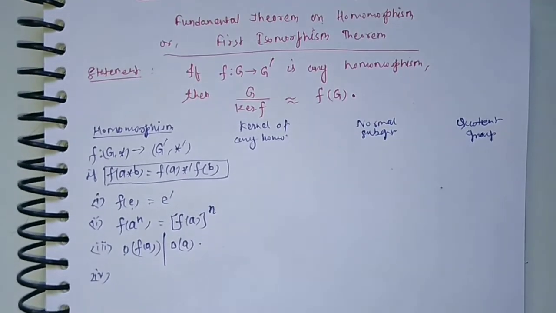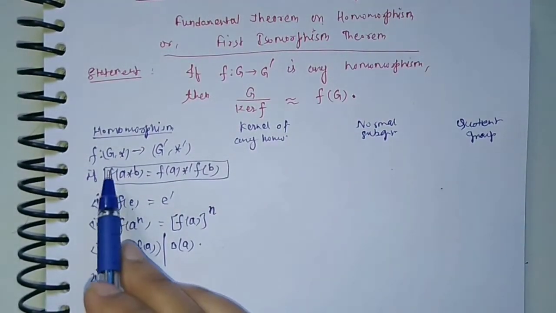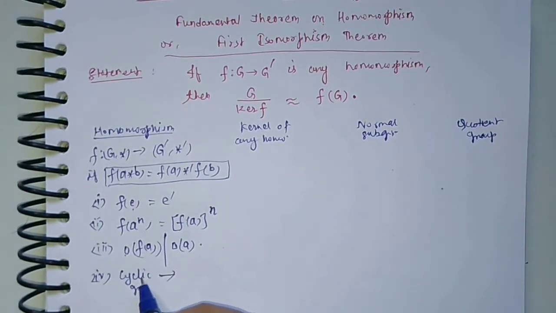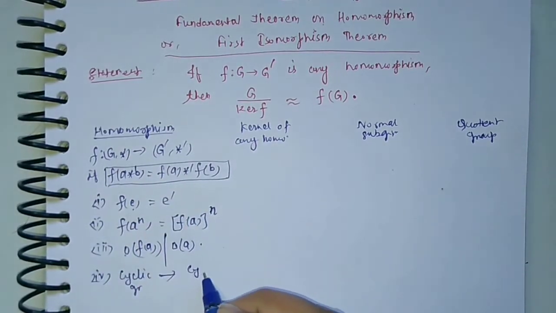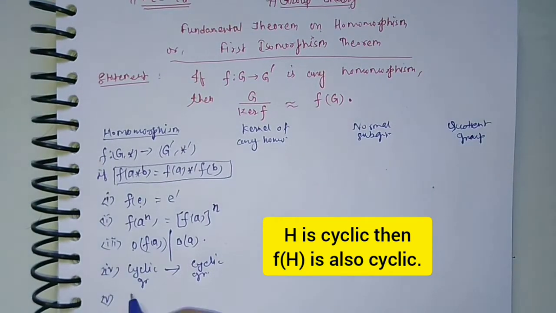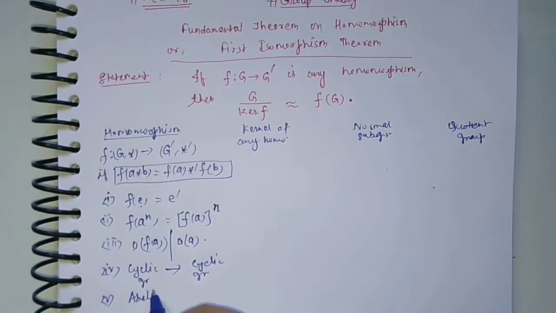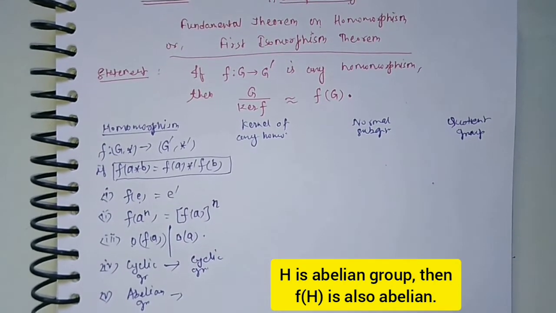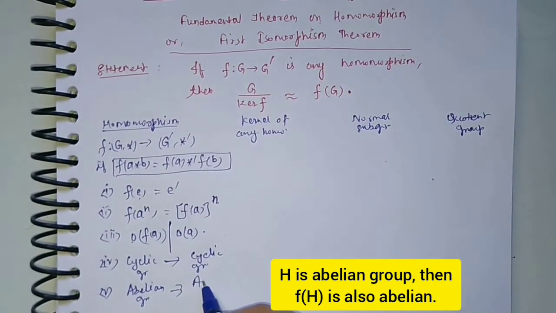The fourth property is any homomorphism maps a cyclic group to a cyclic group. That means the image of any cyclic group under any homomorphism is again a cyclic group. And the fifth property is the image of any abelian group under any homomorphism is again an abelian group.